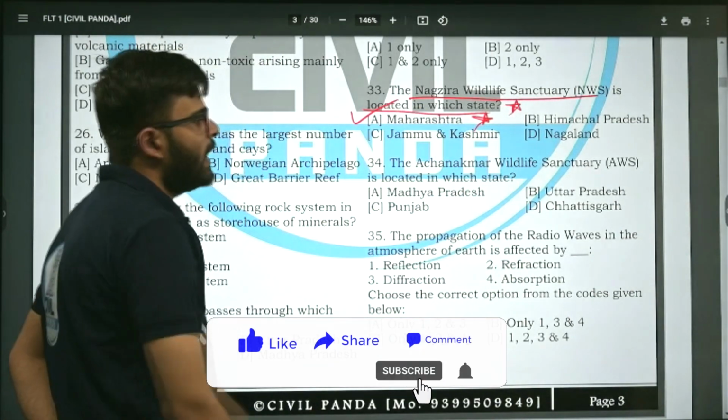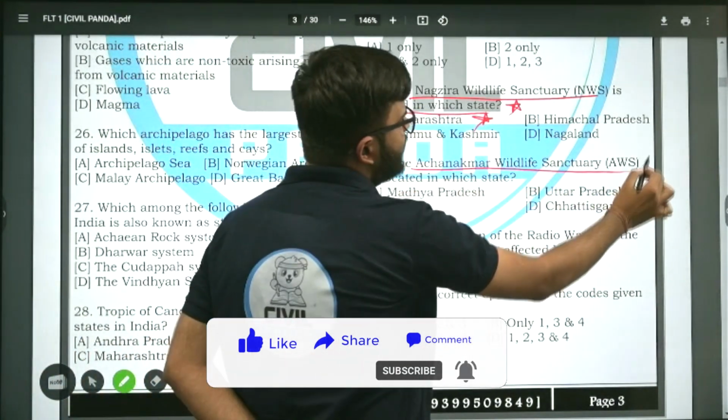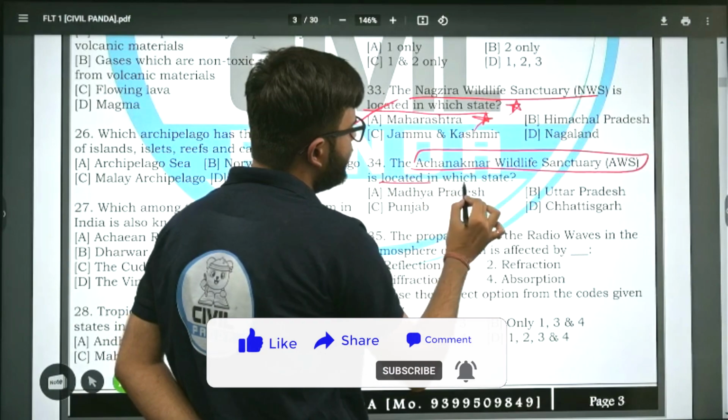Moving on to the next. The Achanakmar Wildlife Sanctuary is located in which state?